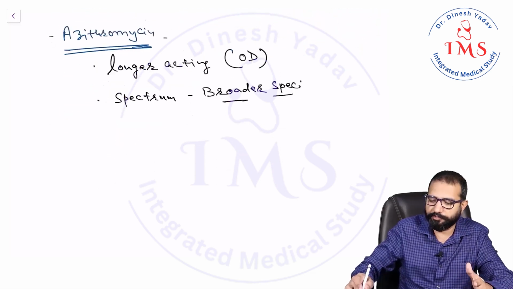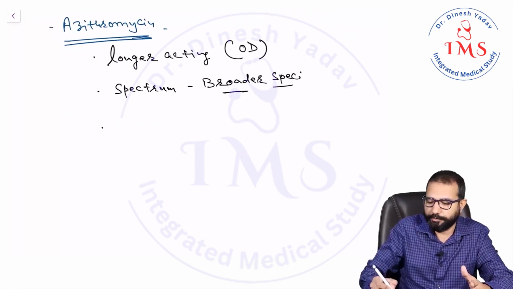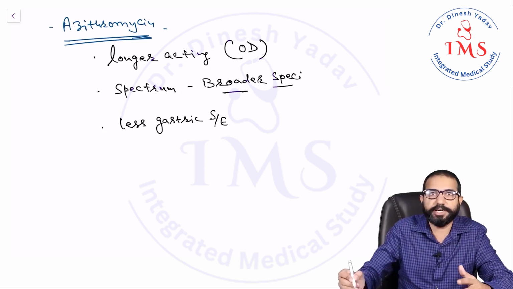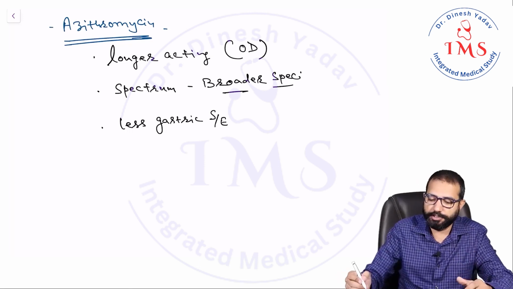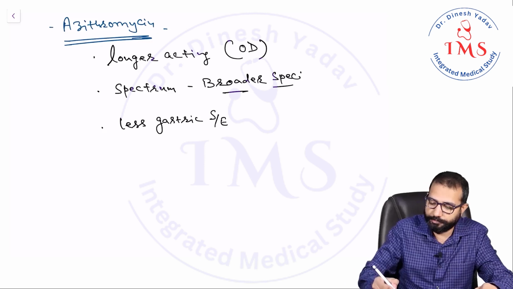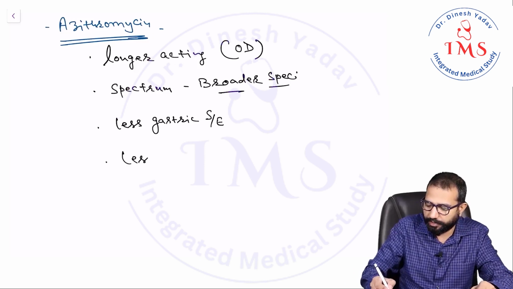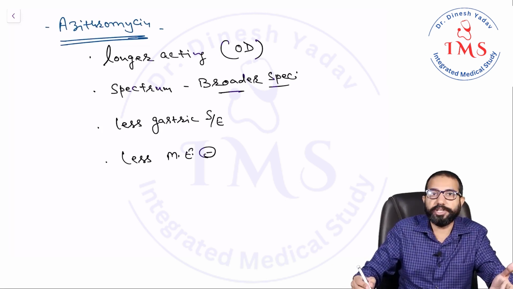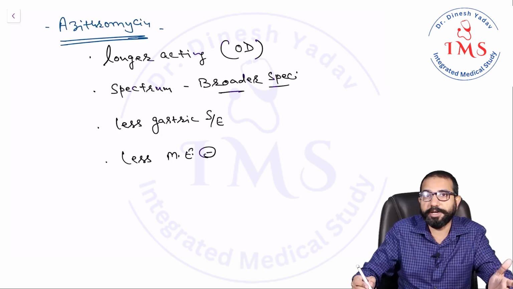So again, spectrum wise it is a very good drug. Then less gastric side effect. Gastritis is very common with the macrolides. This drug azithromycin causes less gastric side effect as compared to other macrolides, and has less microsomal enzyme inhibitor property. In general, microsomal enzyme inhibition is commonly seen with the macrolides.